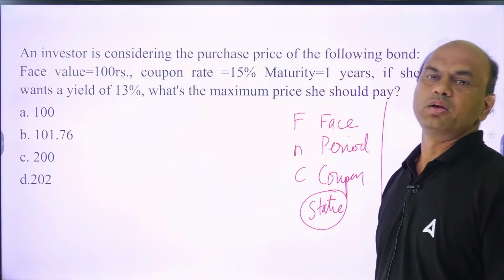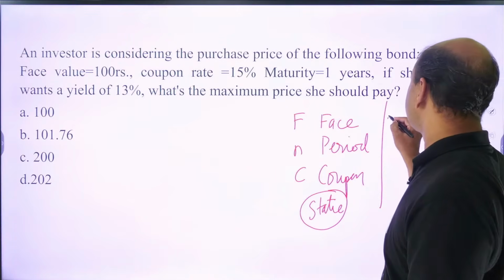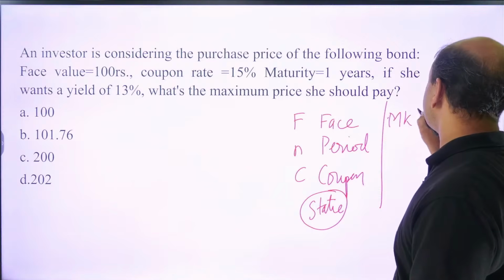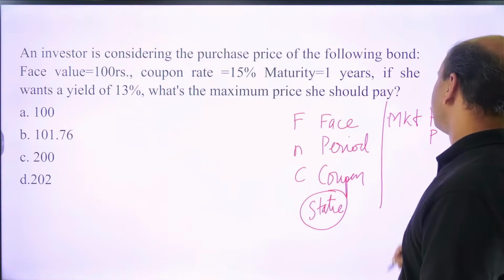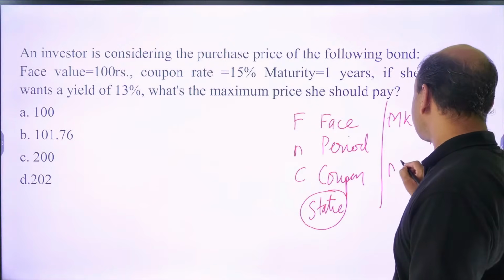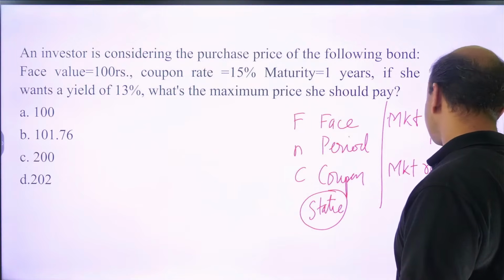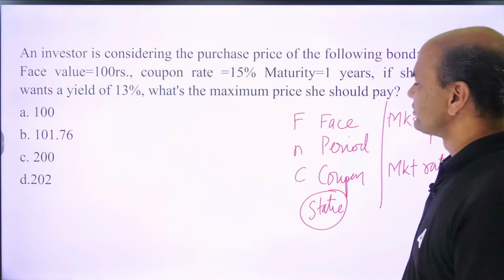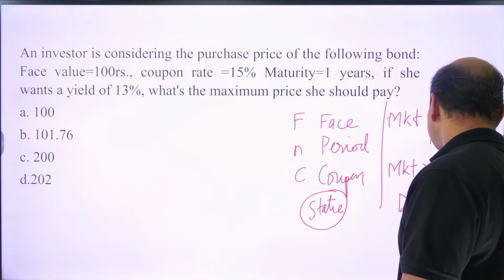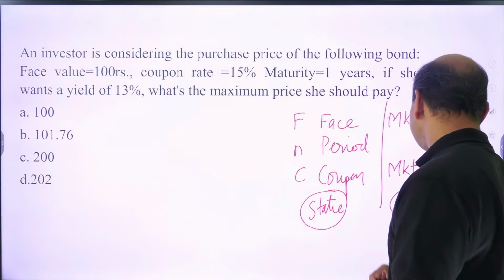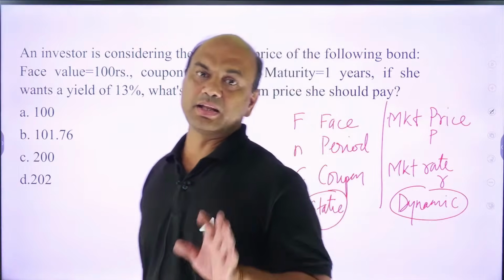Two elements are separate. They are market price, called P, and market rate, called R. You can call it R or I, anything. These are dynamic. These go on changing. They constantly change. So these are the 5 elements in any bond calculations.